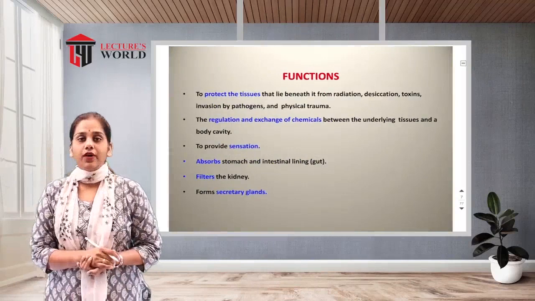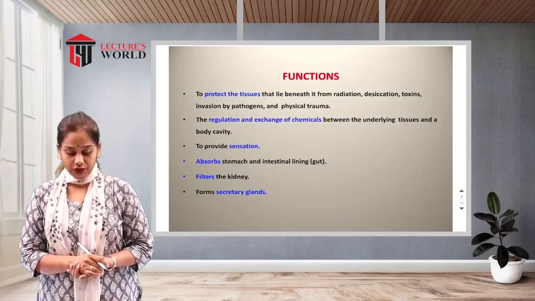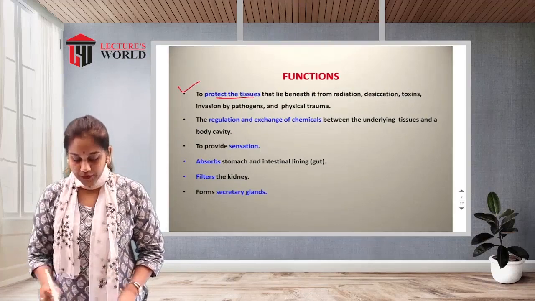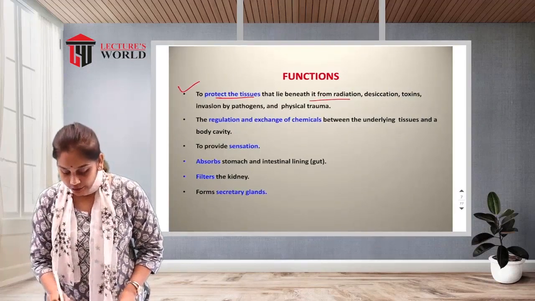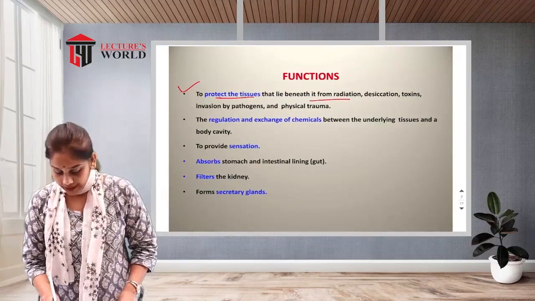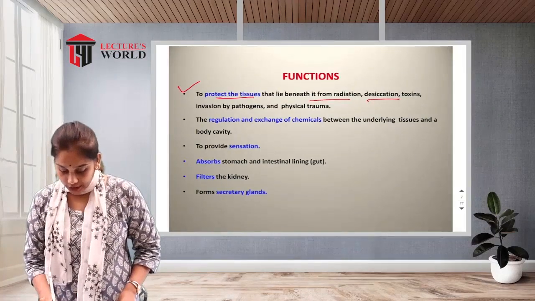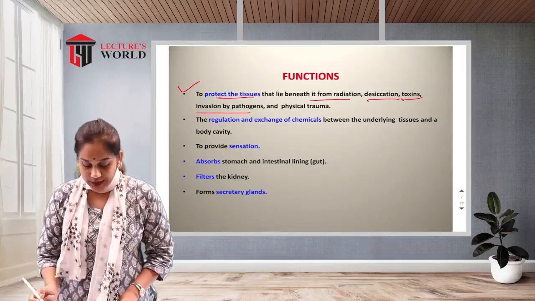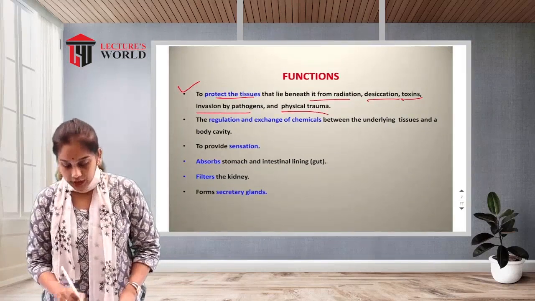Now we will see the function of the epithelial tissue. The first one is to protect the tissue that lies beneath it from radiation, desiccation, toxins from the outer side, invasion of pathogens, and physical trauma.